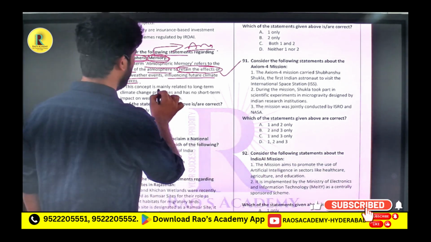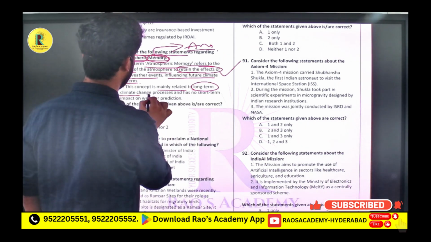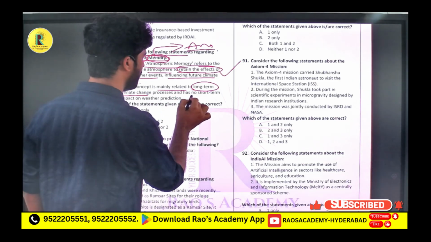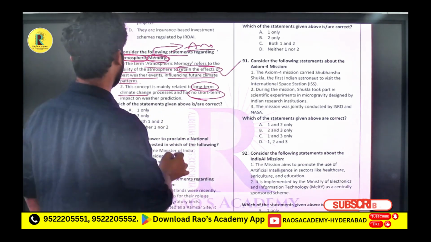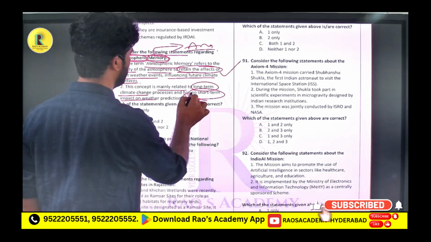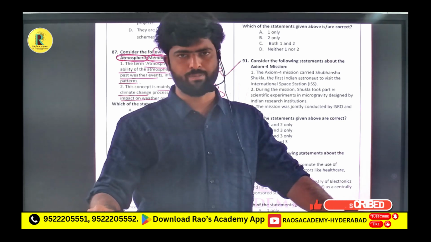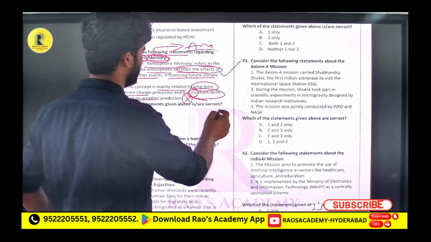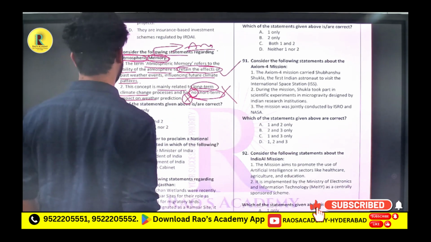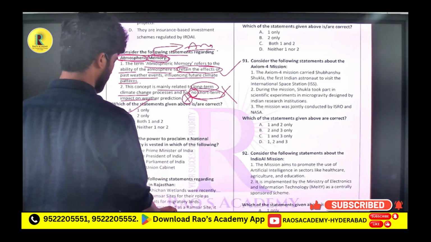This concept is mainly related to long-term climate change processes and has no short-term impact. Okay, no short-term impact. So it is an extreme statement because of 'no short-term'. Every phenomenon will have both effects, short-term and long-term. So this is an extreme statement, so we can strike it off. So the second statement is wrong. So only one is the correct option.